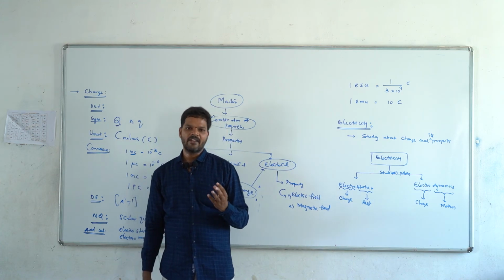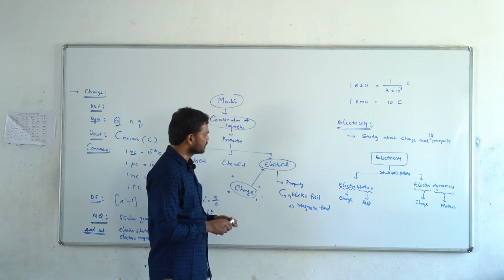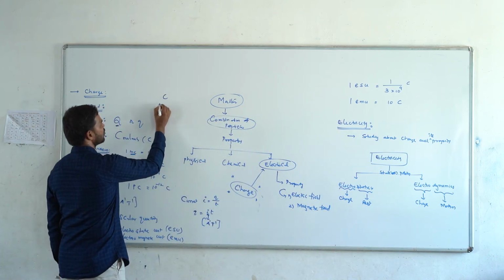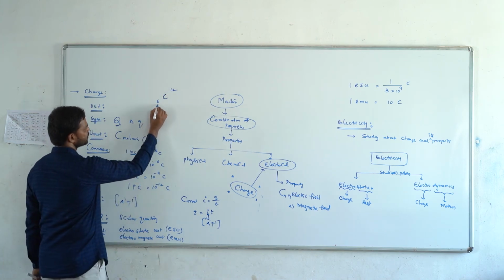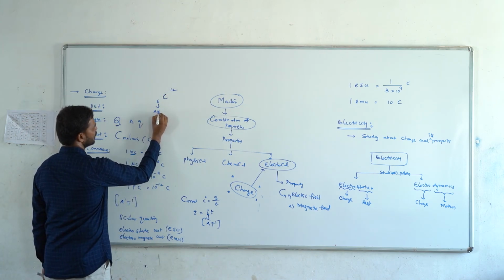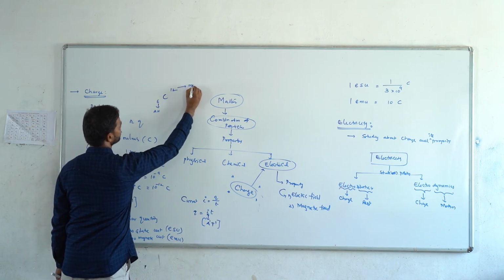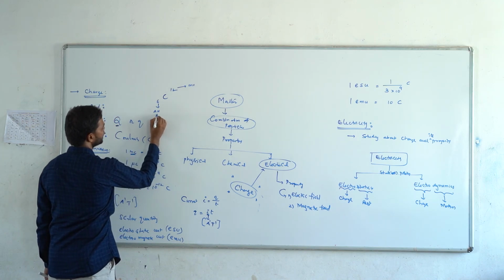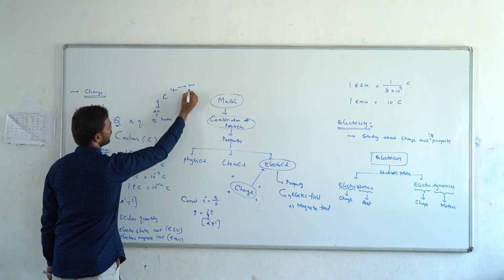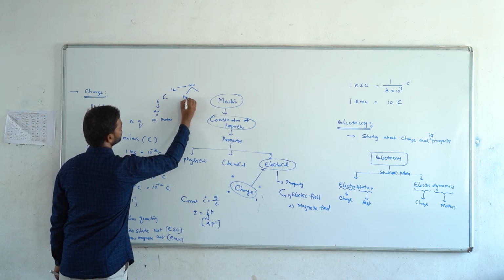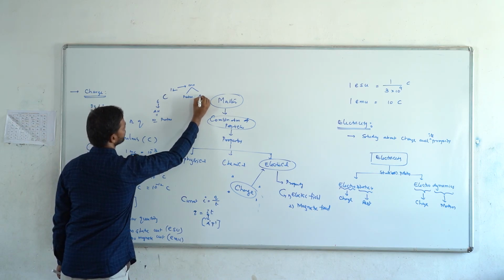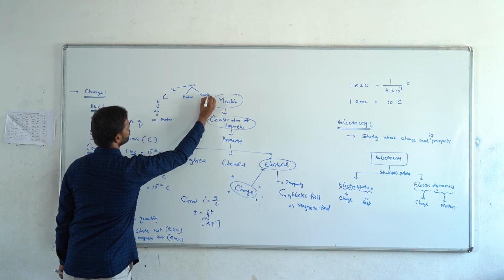For example, consider carbon with atomic number 6 and mass number 12. The atomic number indicates the number of protons, we know that, and the mass number is the number of protons and neutrons.